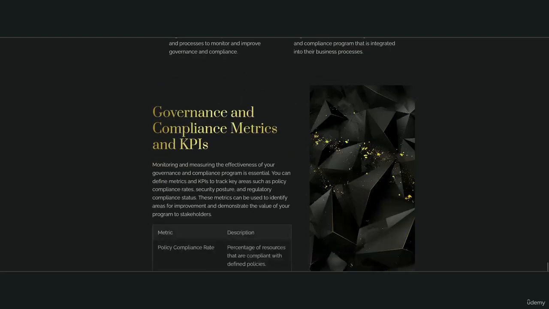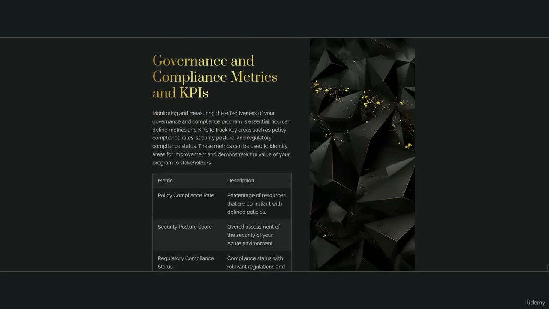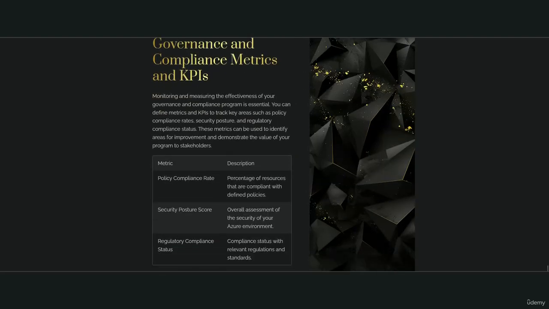Governance and compliance metrics and KPIs. Monitoring and measuring the effectiveness of your governance and compliance program is essential. You can define metrics and KPIs to track key areas such as policy compliance rates, security posture, and regulatory compliance status. These metrics can be used to identify areas for improvement and demonstrate the value of your program to stakeholders.